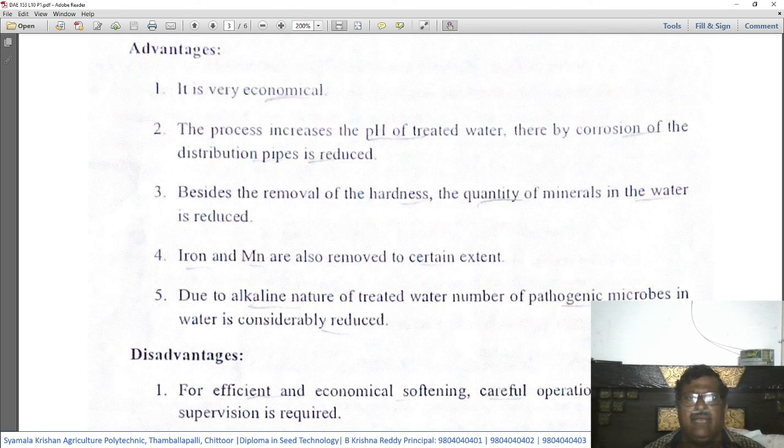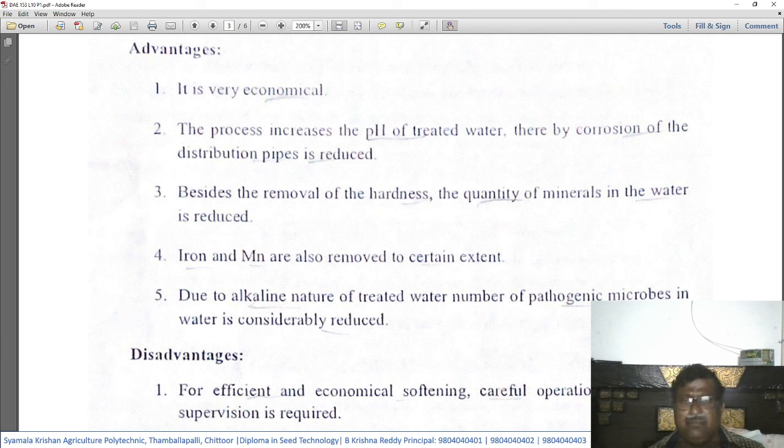Why? Lime and soda are alkaline, and when the water is treated with these, the pH level changes. Generally water will be at neutral pH or slightly acidic. After treatment, the water becomes higher in pH, that means water becomes less acidic and more alkaline. Because of acidity, generally corrosion of the distribution pipes will be there.